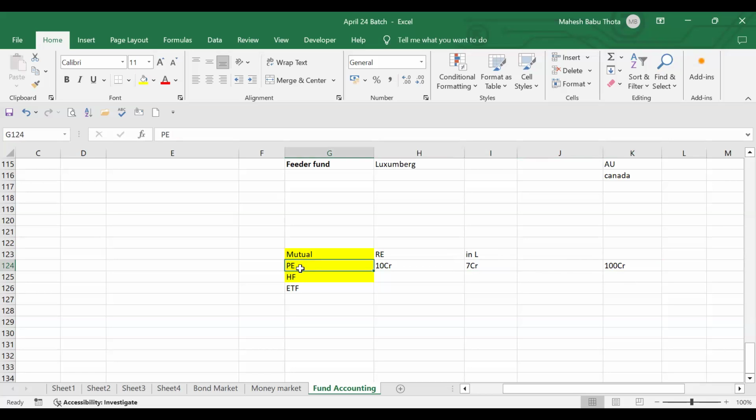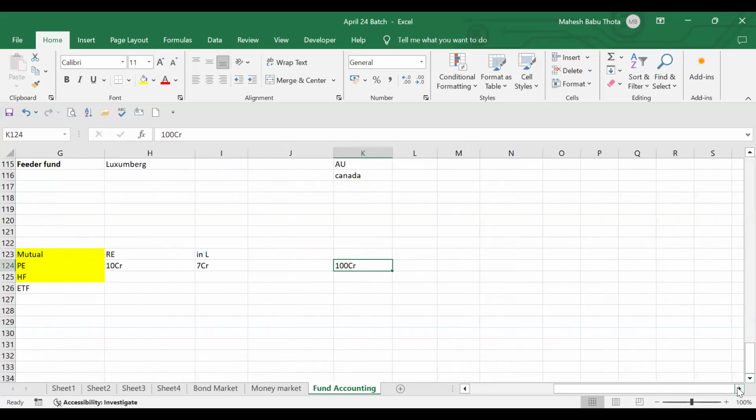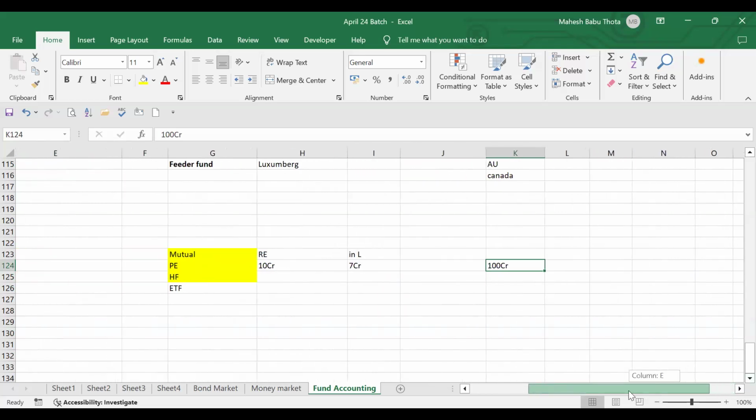To return the money to the fund, they need cash. How will they get cash? They already invested in this company. They invested 7 crores, and now it has become 100 crores. How will they realize this 100 crores? Can they close the company, or simply sell it to someone else? Can anyone guess what is the next level of achieving more cash and more selling? Any idea?